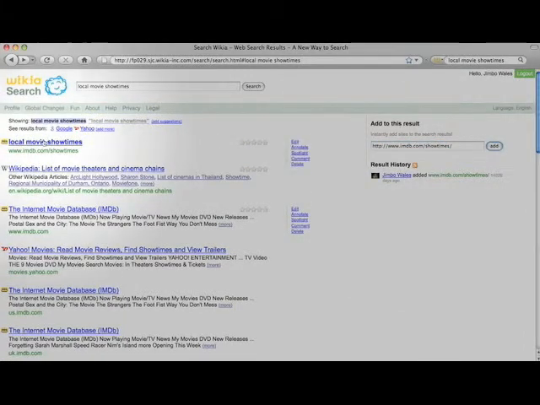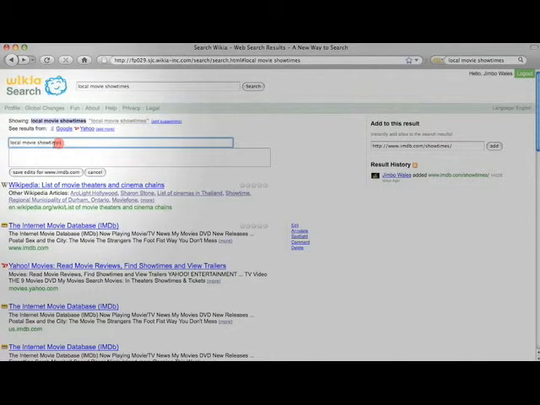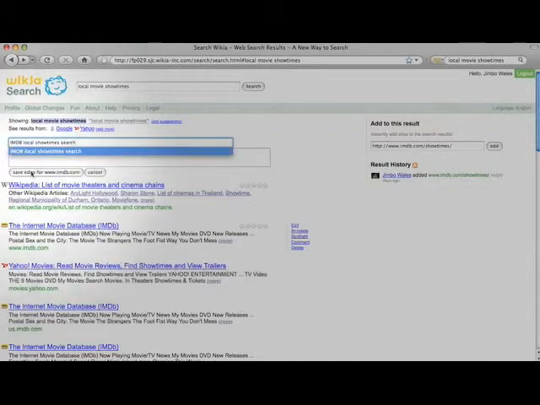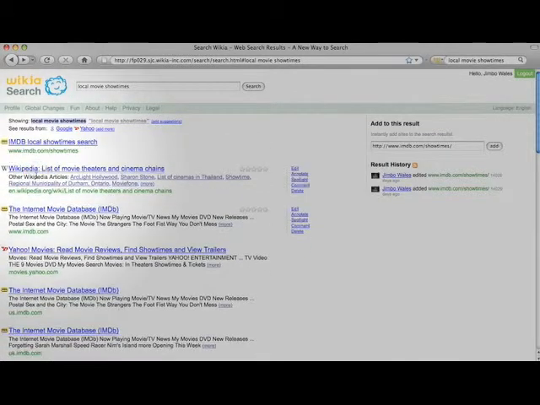And there it is right there, local movie showtimes, IMDb showtimes. Now, I didn't like the way that actually shows up. It doesn't look that nice. So I can edit this, and I can say, well, this is IMDb local showtimes search. So I'm going to just add that in there. Add that right there. Save that. That looks pretty good. But what do I really want? If I really think about it, I kind of wish that search box was right there.